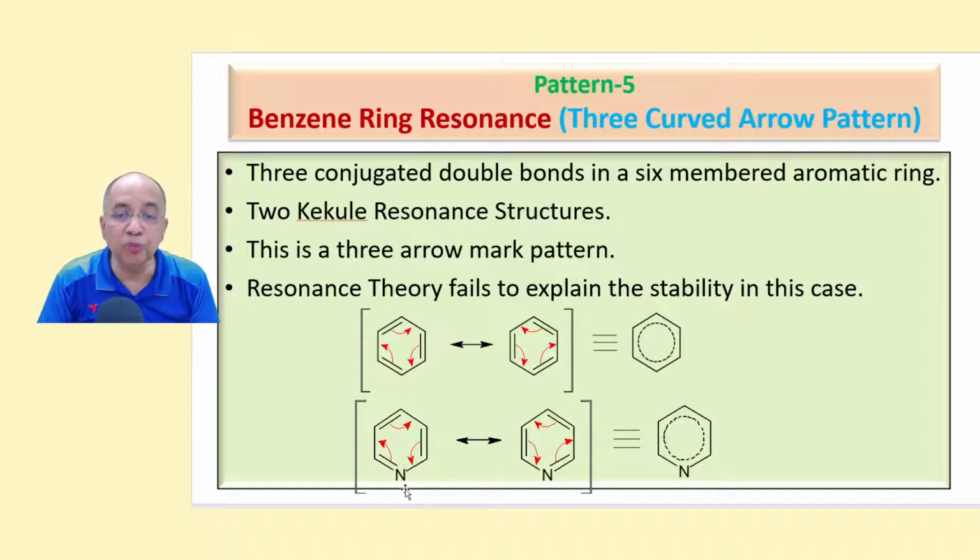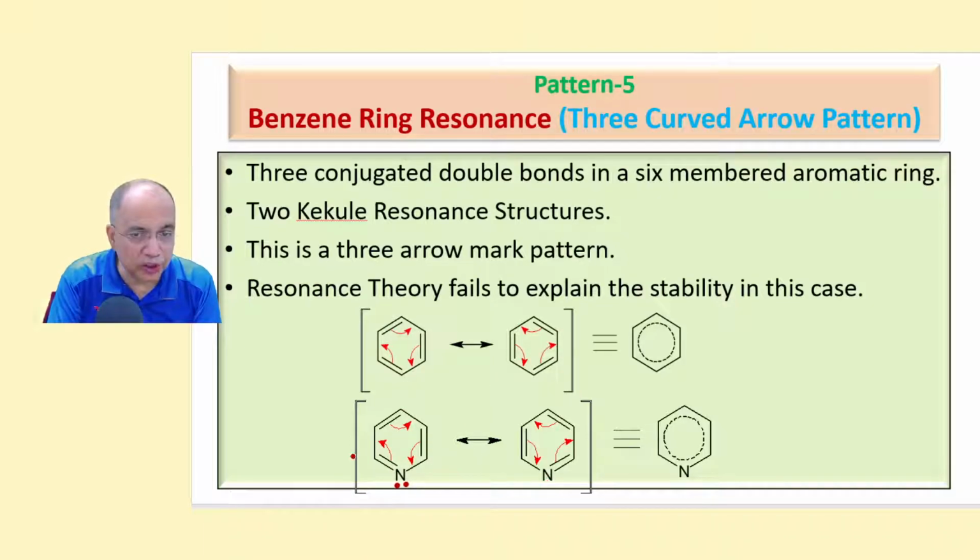So also pyridine. In pyridine, the non-bonding lone pair is not counted for conjugation. This lone pair is not taking part in conjugation. These are 3 units, so just like benzene, you have this.